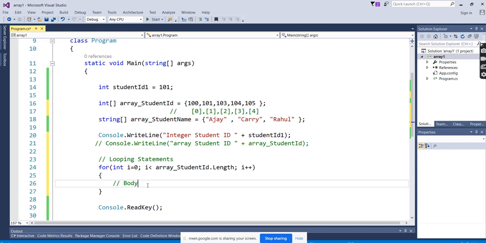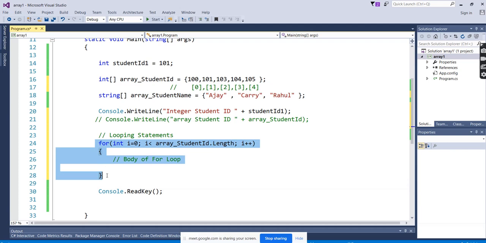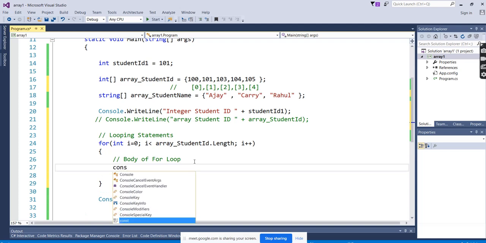This is the body of the for loop. Within this loop only we have to display, right? Outside the loop we cannot, because the values cannot be incremented. If you want to increment any values, then we have to code within the looping statements, within these brackets. Yeah.